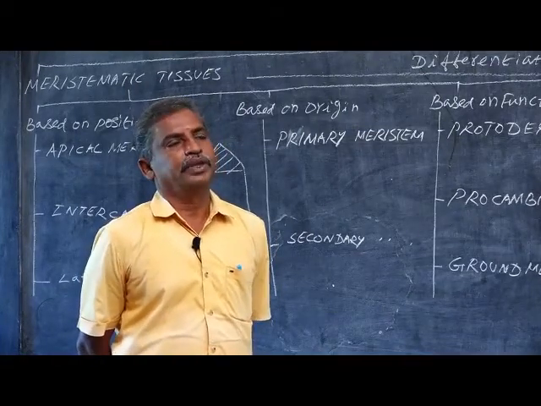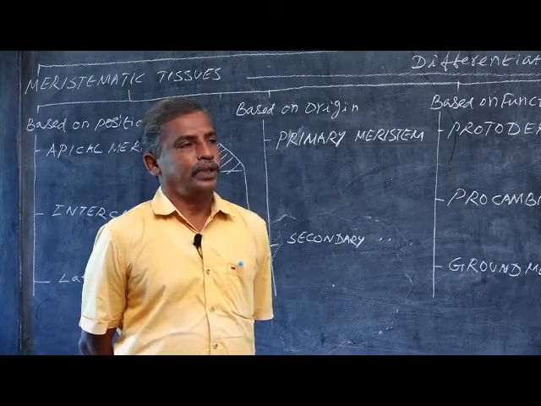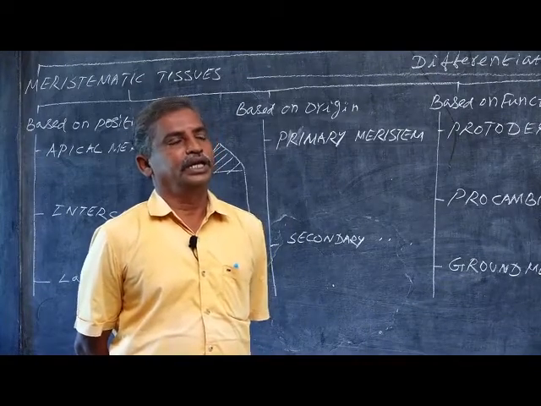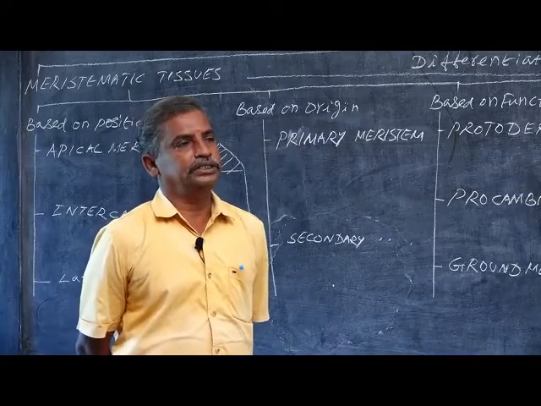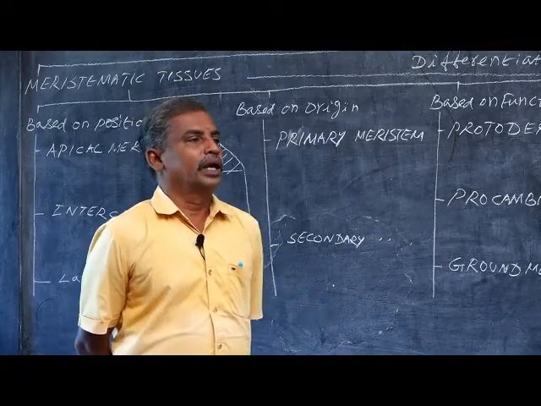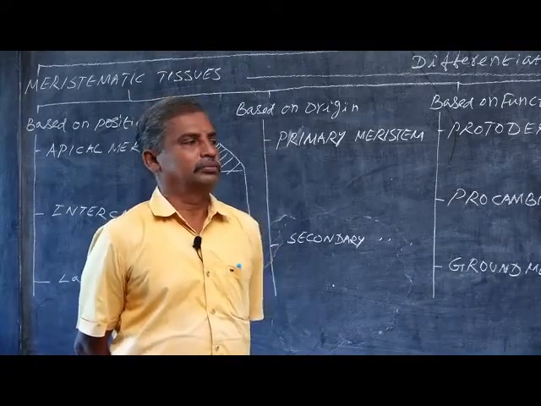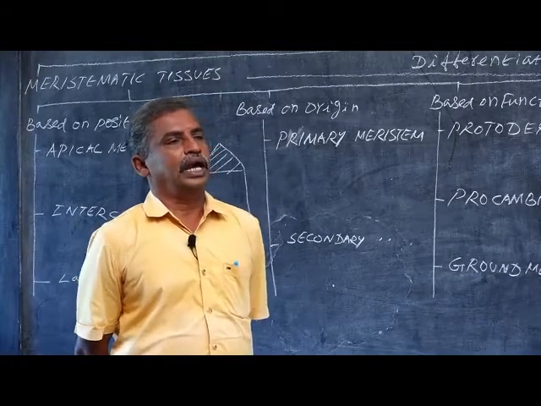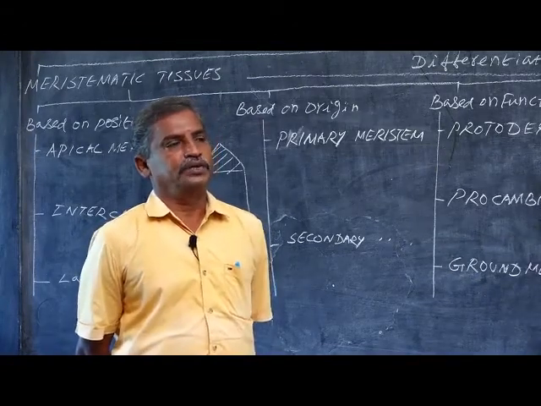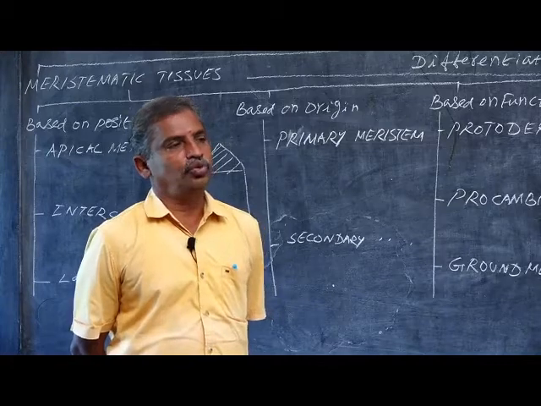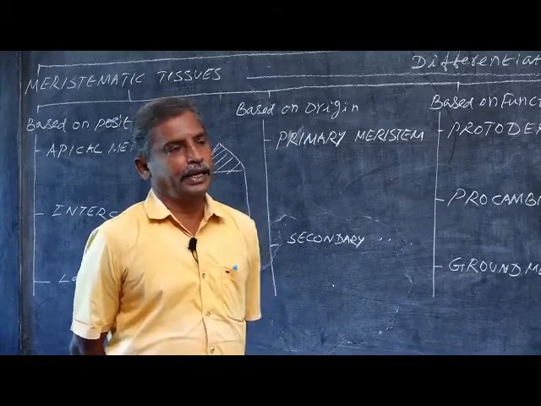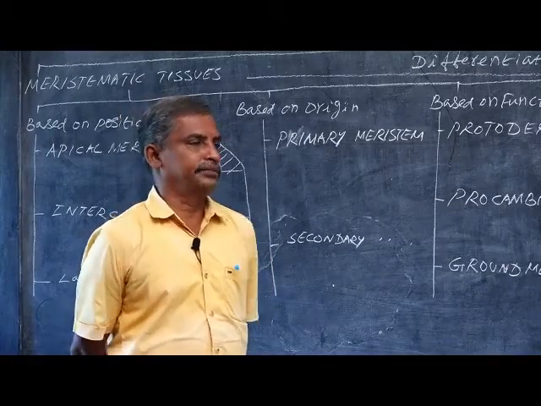The guard cells are nothing but the parenchymatous modification. It is having chloroplast. Its two guard cells are making a stomata. The two guard cells are having a central aperture, which is called as stomatal aperture, through which exchange of gases and transpiration may be taking place.